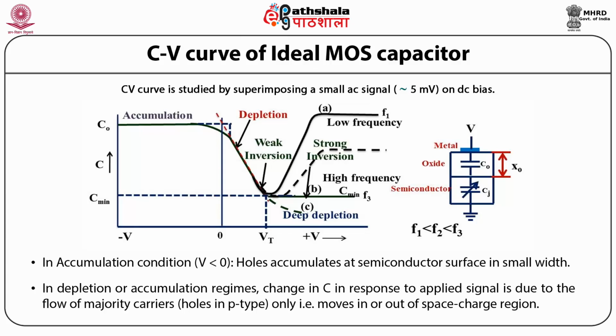So C naught is frequency independent as the relaxation time of majority carriers is small. So in the depletion region, that is V greater than 0, W increases with V and Cj, which is epsilon S by W, decreases, and it results in the decrease in C with V.